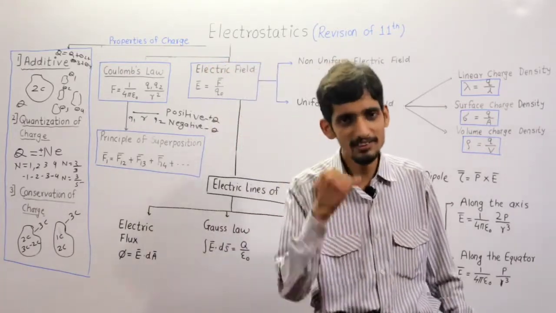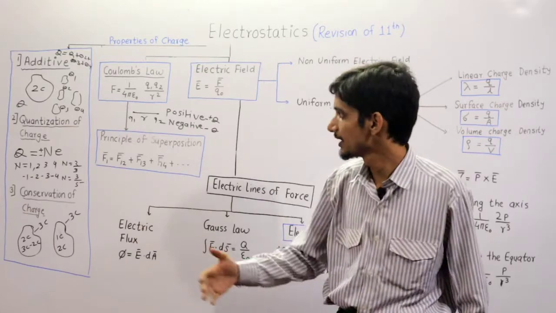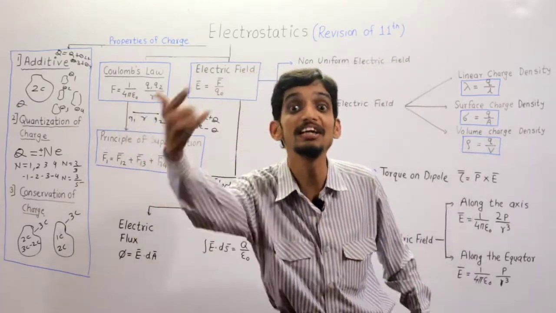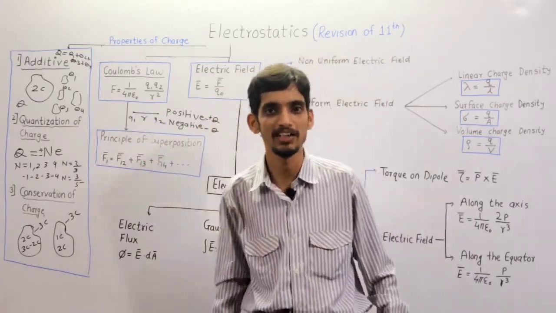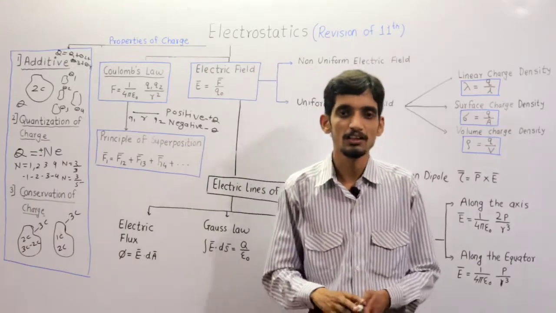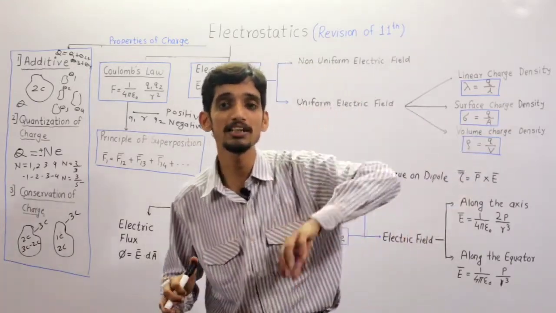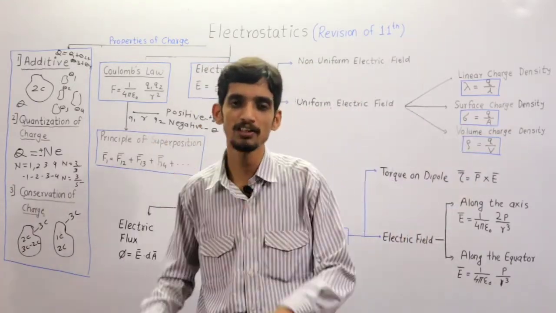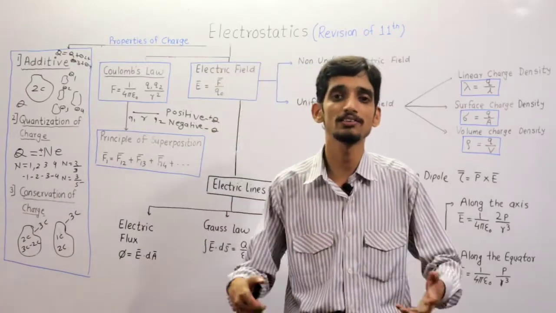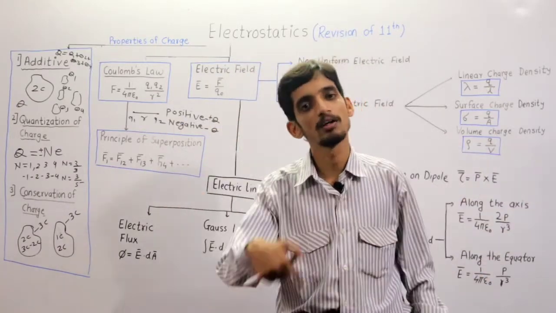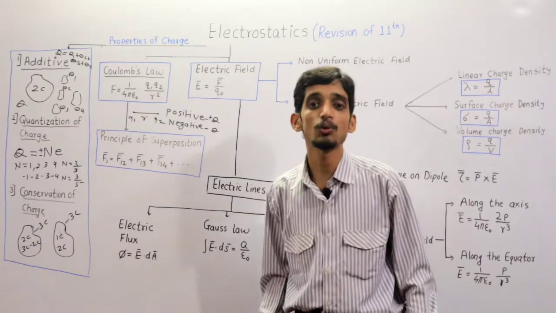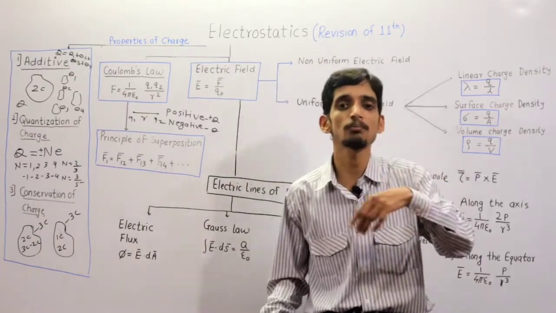Another important point was that the force depends on the medium in which the two charges are present. If the two charges are in vacuum, the force is different. If they are in, suppose, water, the effect is different. It means the force is affected by the medium.